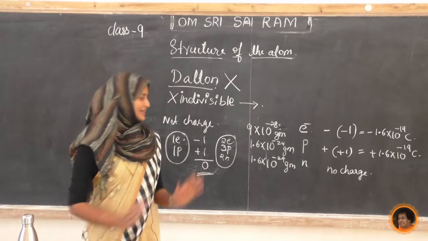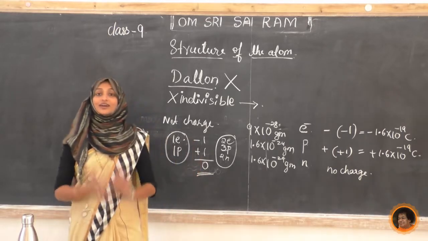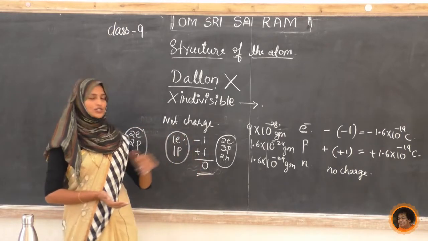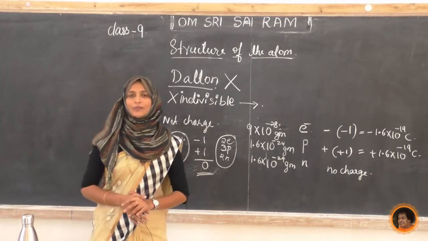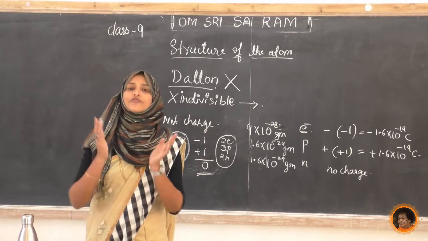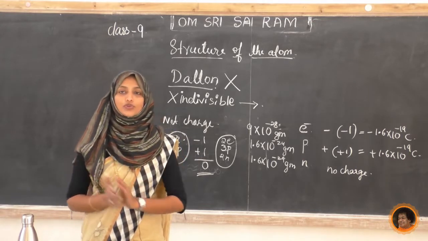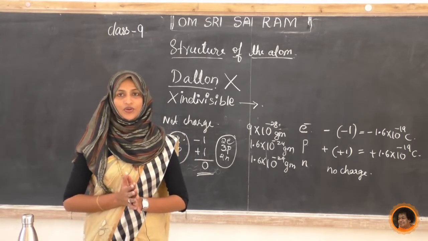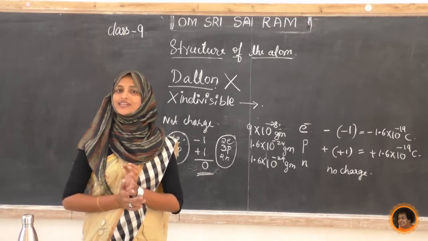Now this is all about the neutral atom. The net charge of the neutral atom is 0, because we come to know that in a neutral atom the number of electrons is always equal to the number of protons. In 8th standard we came to know this concept.